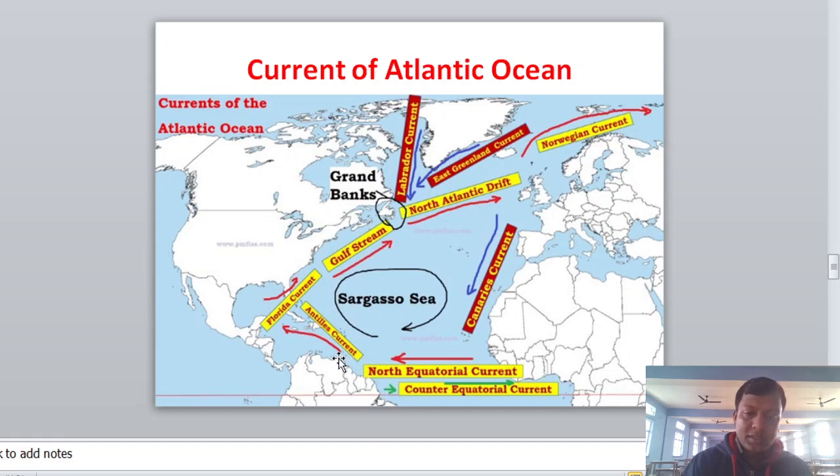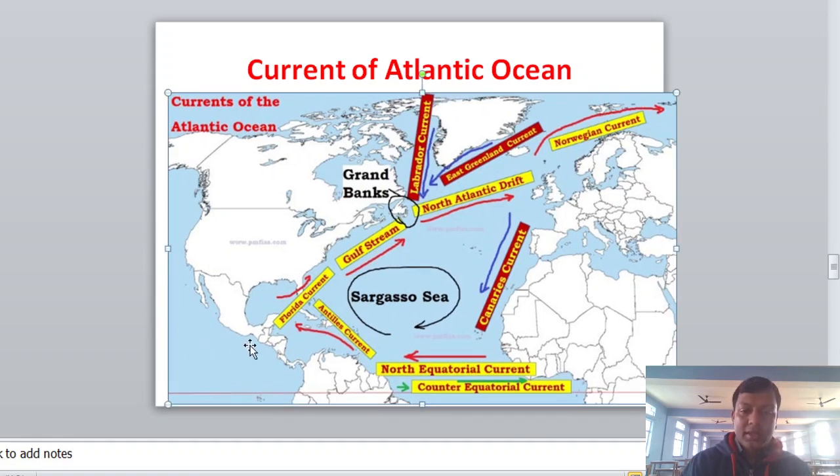goes towards the west-north direction, and here is Mexico, the Gulf of Mexico, and this is Cuba, and it is also known as the Cuban Current. And here is the Florida Current, because this is the area of Florida.